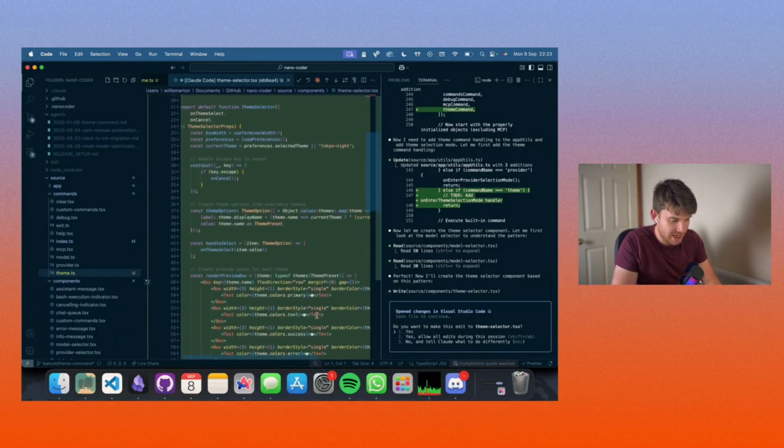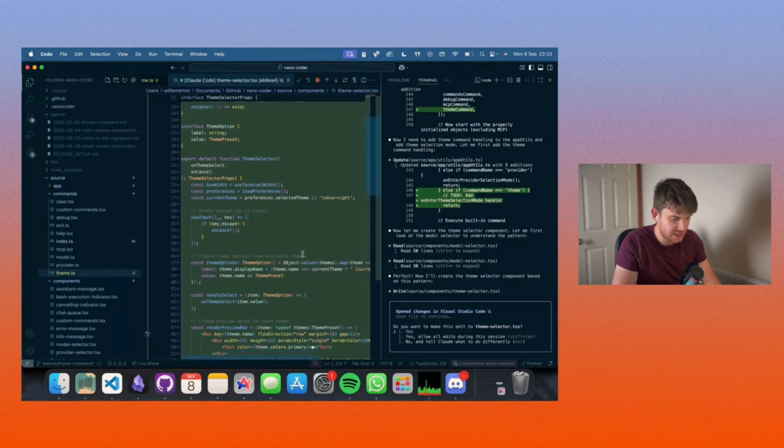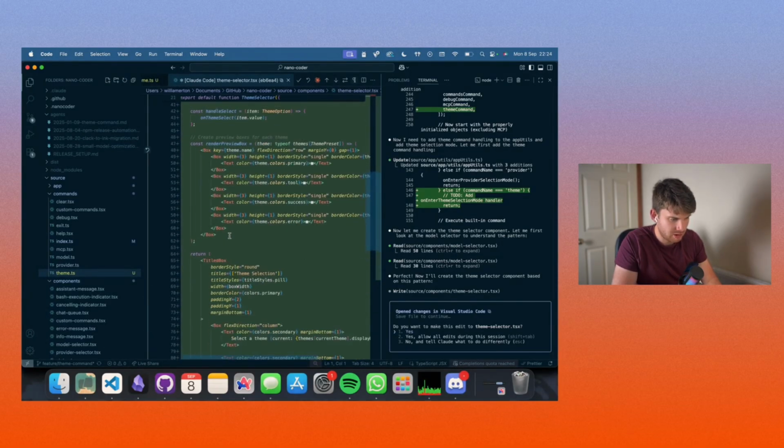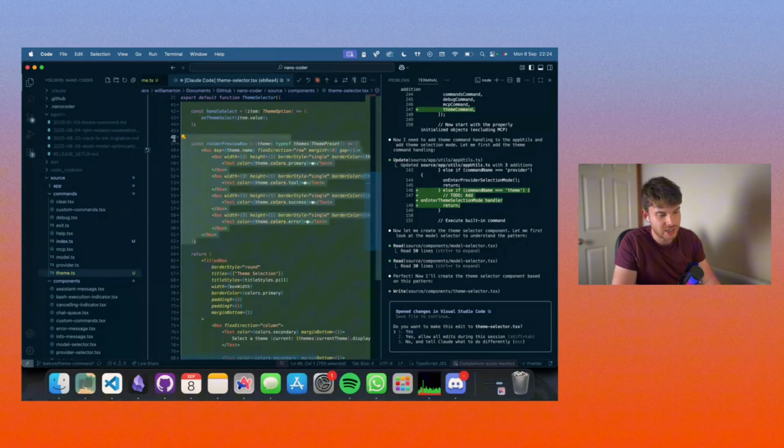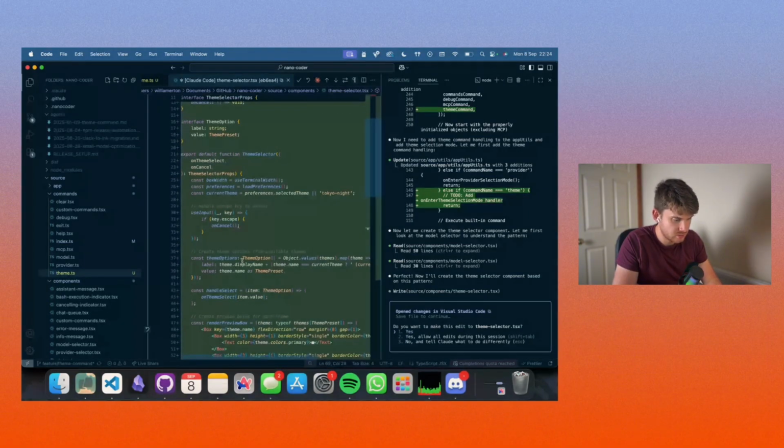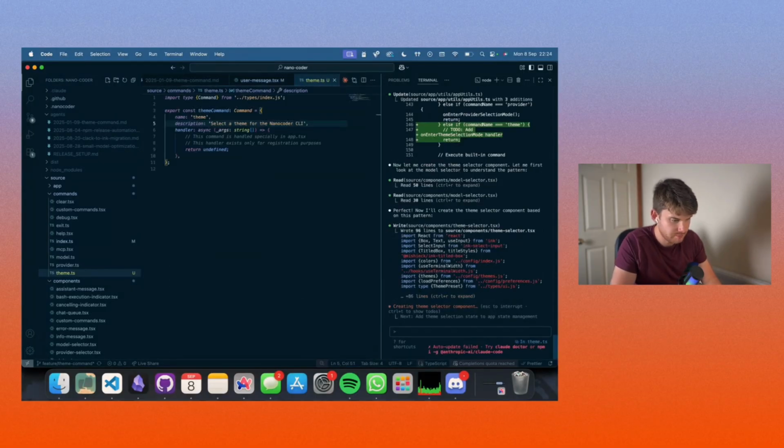Right, this is a big boy. Let's have a look at what we have here. Yes, this is our theme selector UI. Let's see what it's done. How it wants to do the preview rendering is quite interesting. It'd be interesting to see what that actually looks like. I thought that it might want to dynamically change the entire CLI. That would be really cool. That might not be feasible though, we'll see. Let's just go for it. This looks good. Cancel's fine. Yeah, this looks good. Let's just go for that.